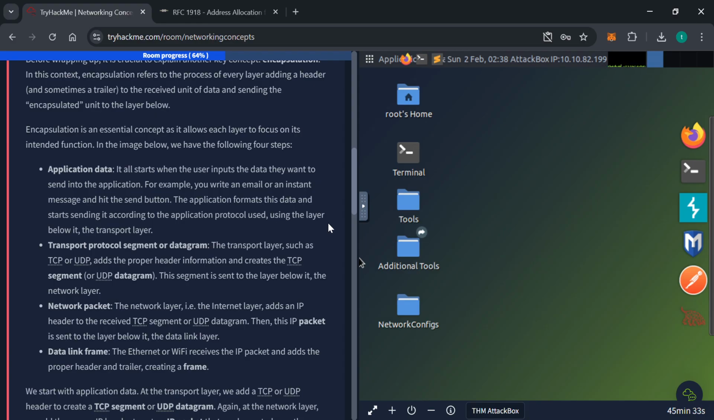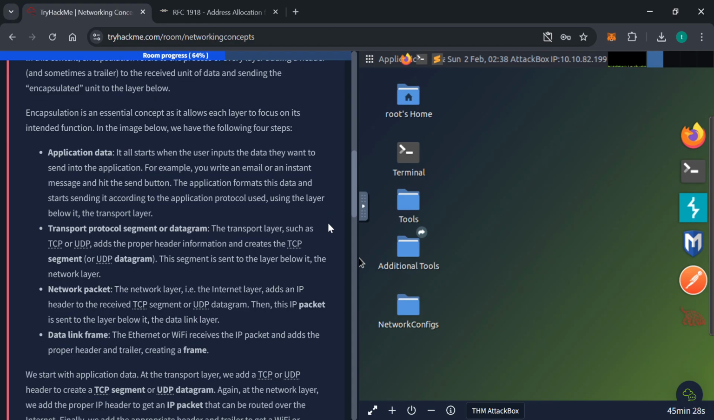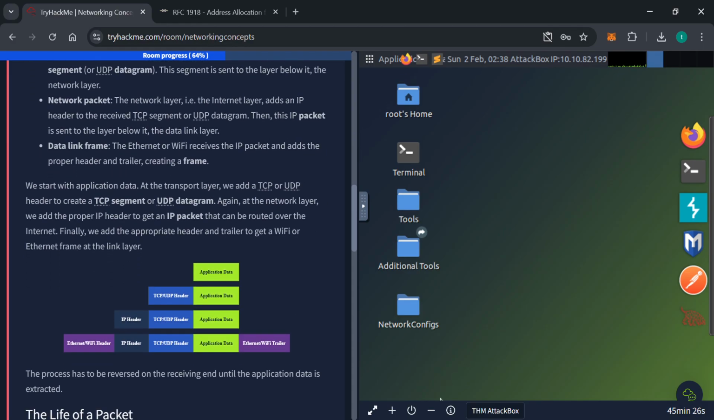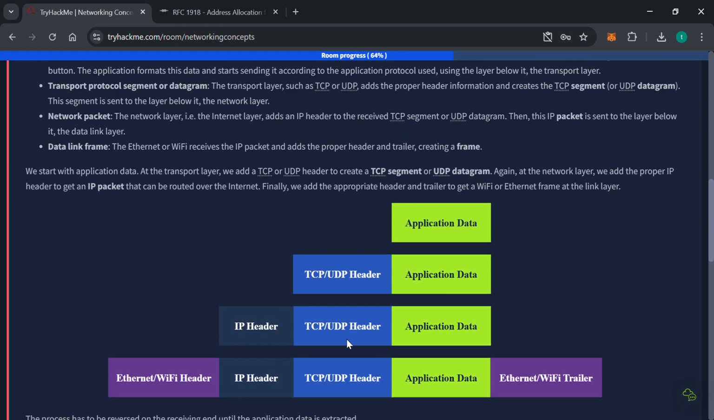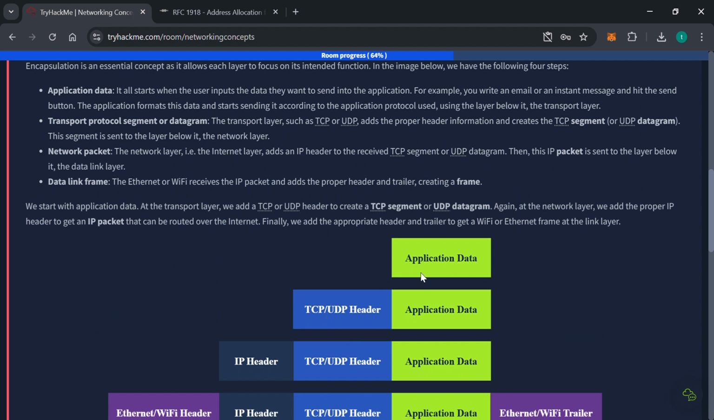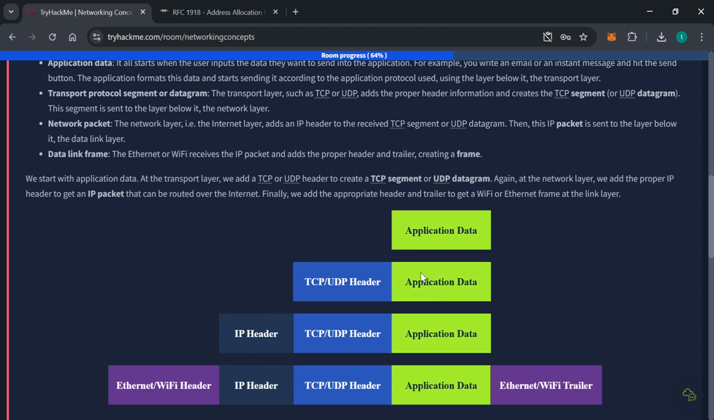In the image below, we have the following 4 steps. We have the application. Where is our image? Let me minimize my attack box. Right. Okay, this is our image. We have the application data, the TCP segment or the UDP datagram. We have the network packet and the data link frame.